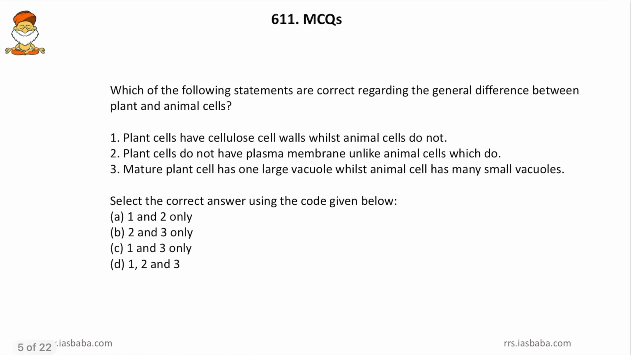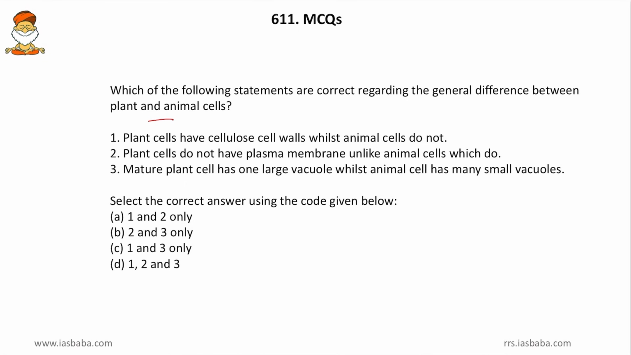Now come to the next one. Which of the following statements are correct regarding the general difference between plant and animal cells? First one, plant cells have cellulose cell walls whilst animal cells do not have. Yes, this is correct. Then plant cells do not have plasma membrane unlike animal cells which do. Then mature plant cells have one large vacuole while animal cells have many small vacuoles.